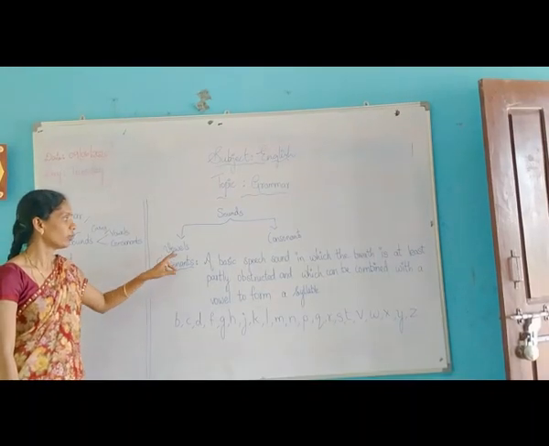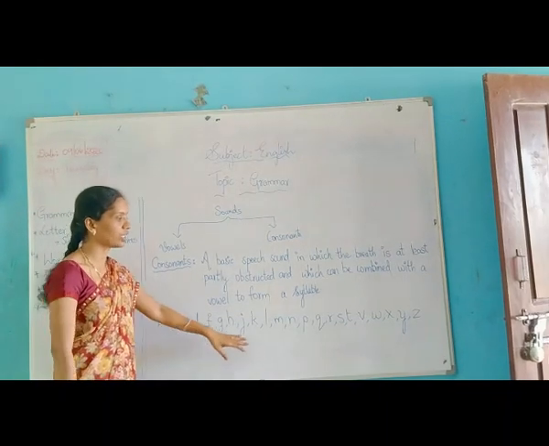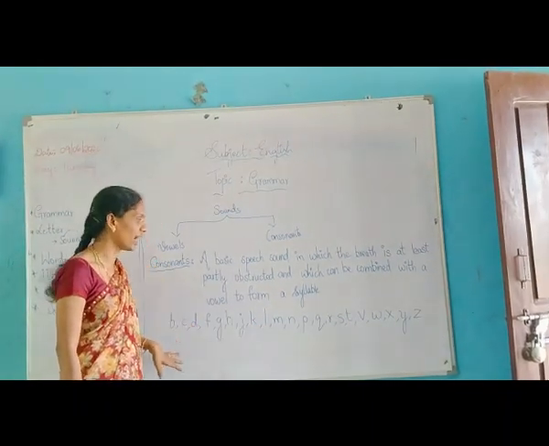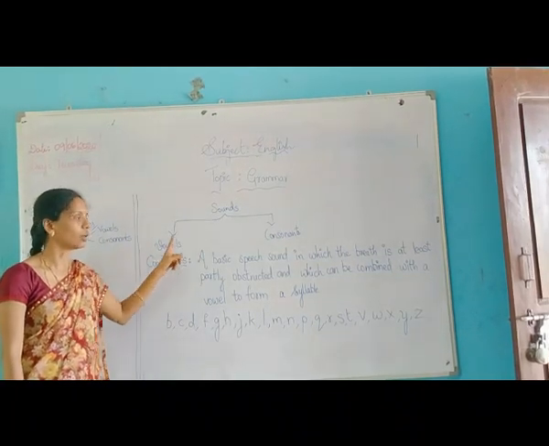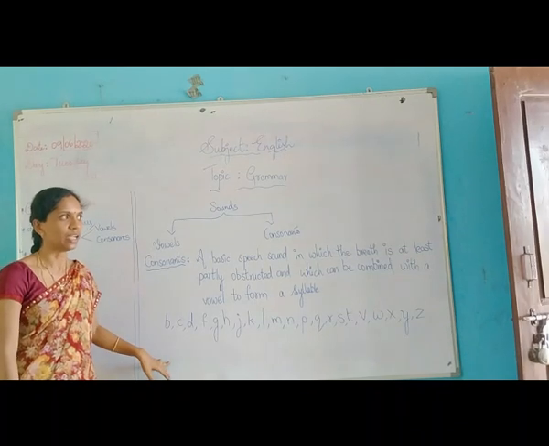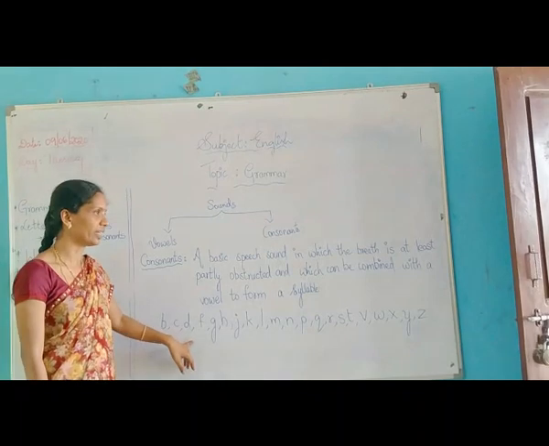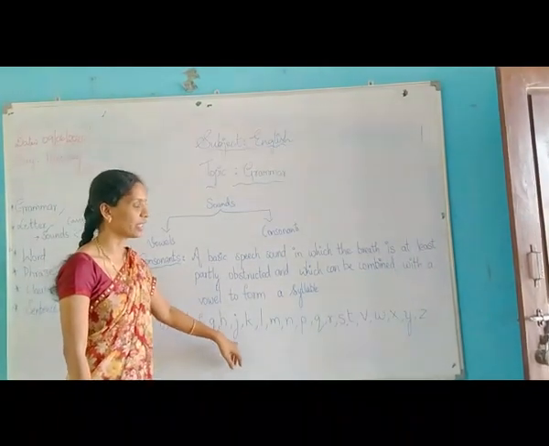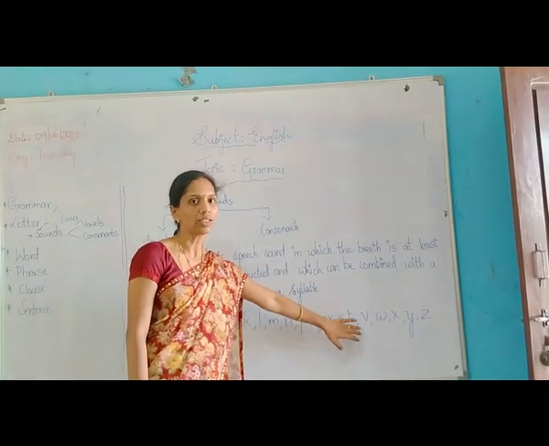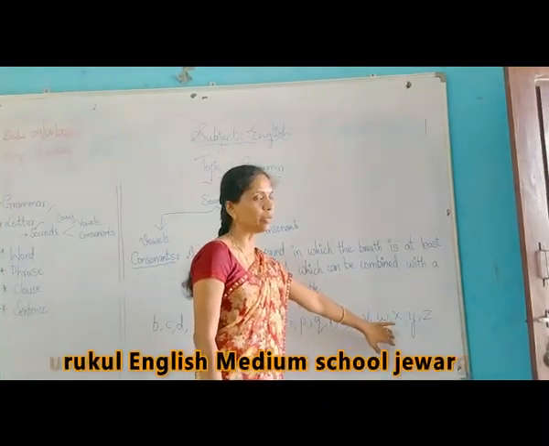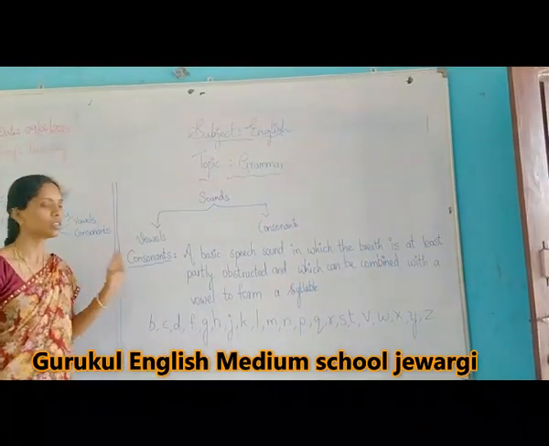Children, I told you that A, E, I, O, U are called vowels, and all the remaining letters except A, E, I, O, U are called consonants. I again repeat, A, E, I, O, U are vowels and the remaining letters are consonants: B, C, D, F, G, H, J, K, L, M, N, P, Q, R, S, T, V, W, X, Y and Z. All these 21 letters are called consonants.